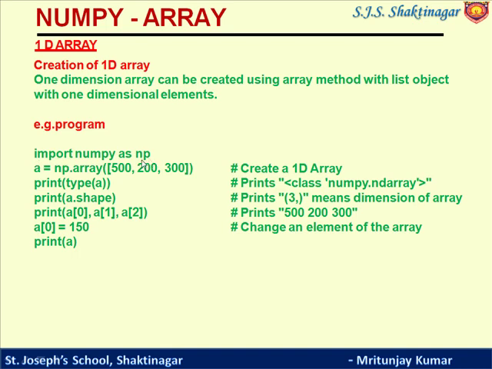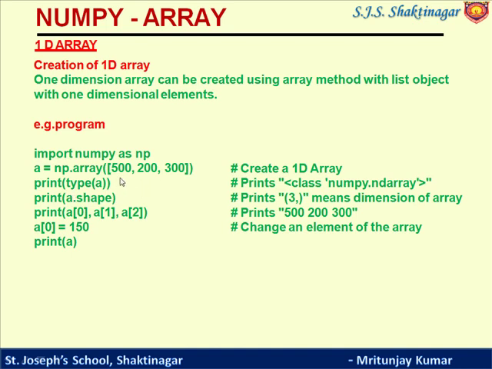So np is a name given to this library, so that we don't need to write NumPy again and again. Simply we can write np instead of NumPy. See the second line, a is equal to np dot array. In parentheses, a list is given: 500, 200 and 300. So an array with the name a will be created with 3 elements.